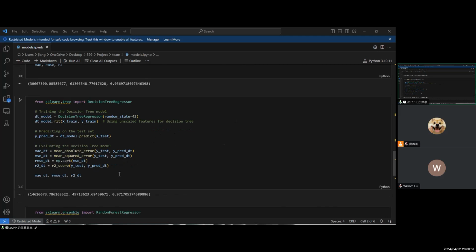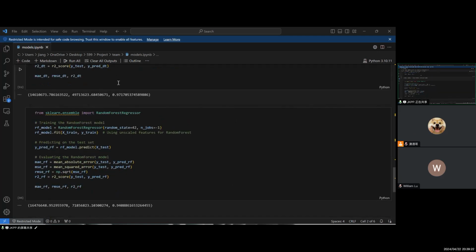In our case, the decision tree outperformed the linear regression with an R-squared score of 0.971, and it was more accurate in its prediction, with an MAE of approximately $14.6 million and RMSE around $50 million. Its ability to deal with complex patterns makes it a strong candidate for our prediction task.